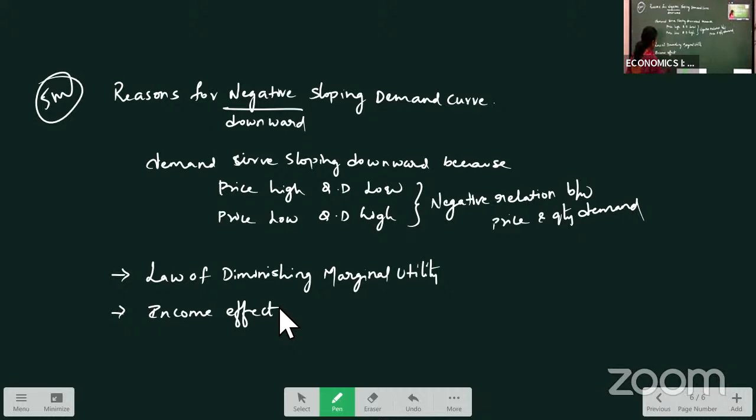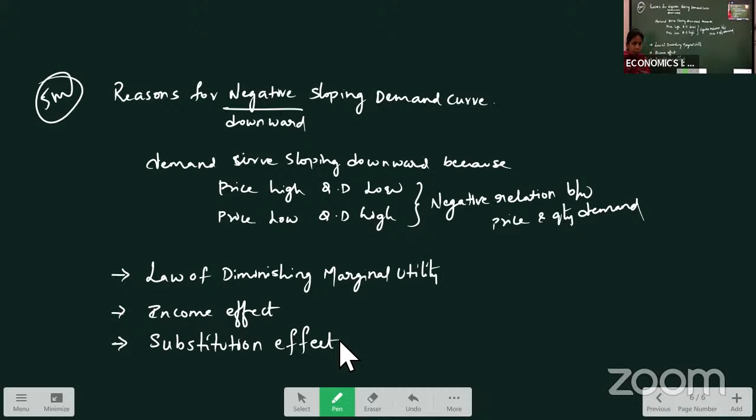Then the next reason is the substitution effect. What is this substitution effect? Substitute means instead of one product, we can use another one. For example, Colgate price has increased. Why will I take Colgate when substitutes are available? I have Close-Up, I have other pastes, right? So I will try to replace that one.